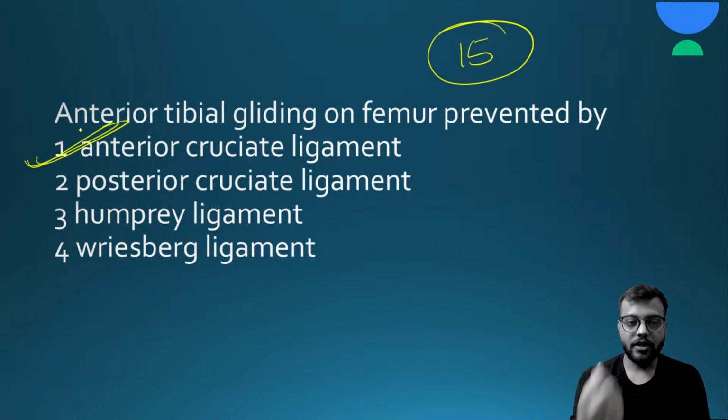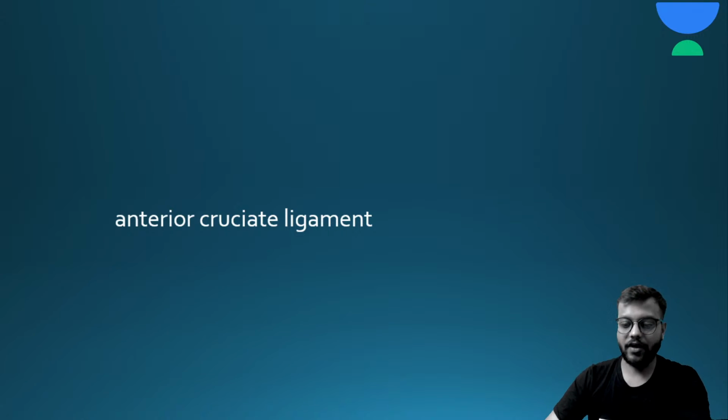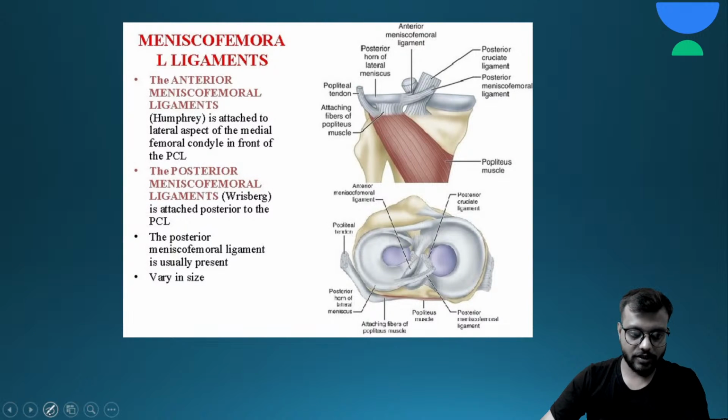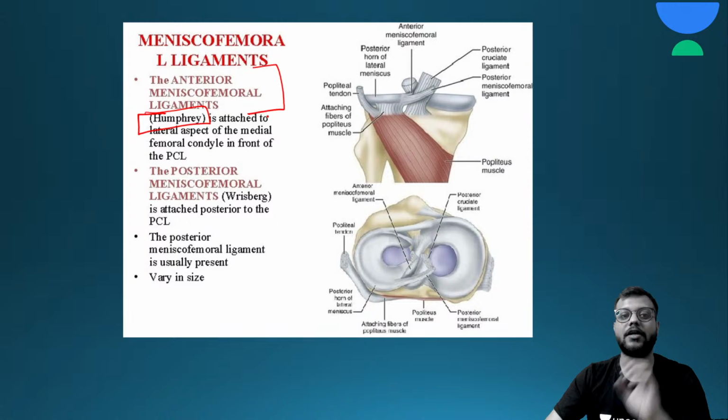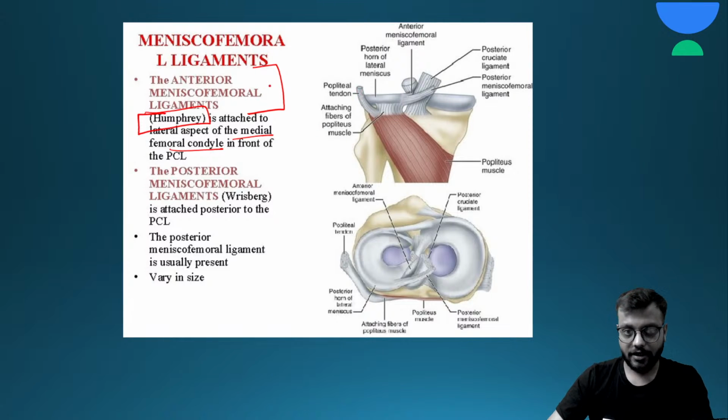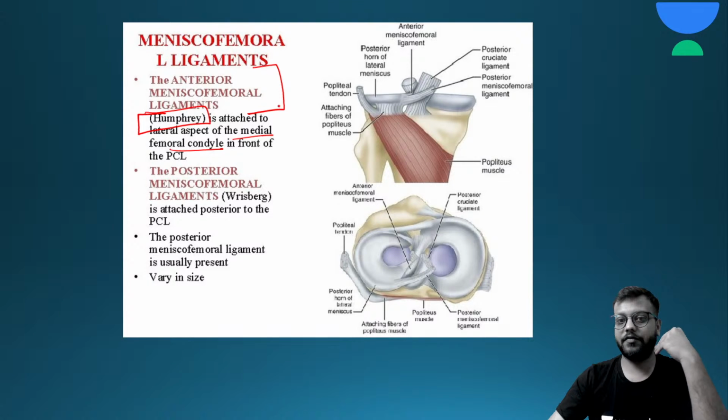Okay, now what are the ligaments of Humphrey and Wrisberg? Very important, you should know about these ligaments. First of all, the ligament of Humphrey is nothing but the anterior meniscofemoral ligament. It is attached to the medial condyle of the femur. This is the anterior meniscofemoral ligament between the meniscus and the femur.